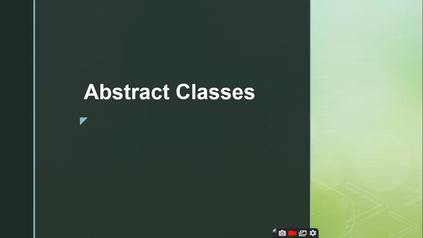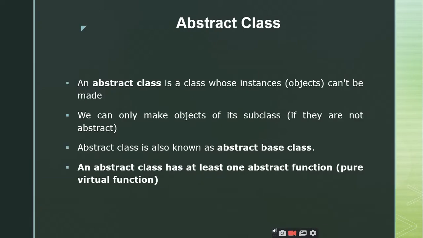As we know, the definition of an abstract class is a class which consists of at least one member function as a pure virtual function. And another important point regarding this abstract class is that you are not expected to create an object for the abstract class. Never ever can you create an object for the abstract class. But how can we make use of the properties or the functions that we have defined inside the abstract class? You can create a base class pointer from which you can access the remaining member functions, right?